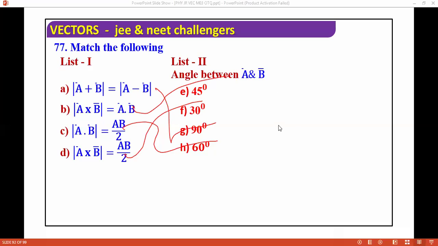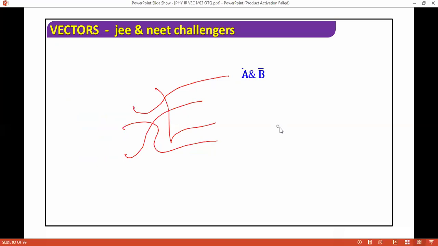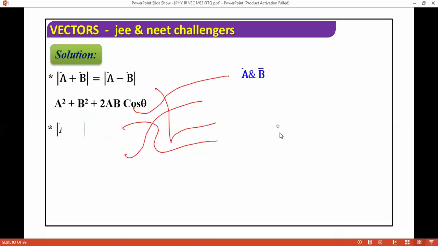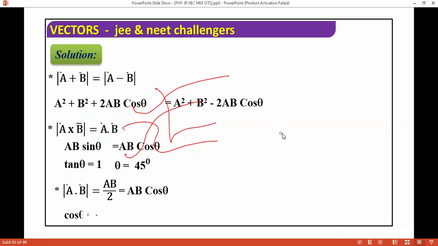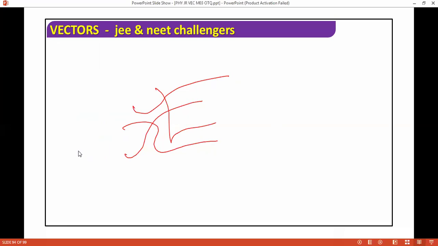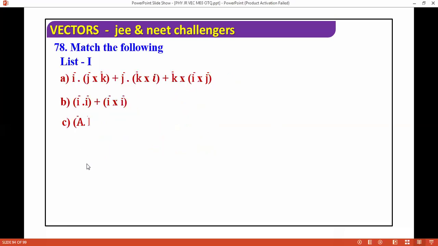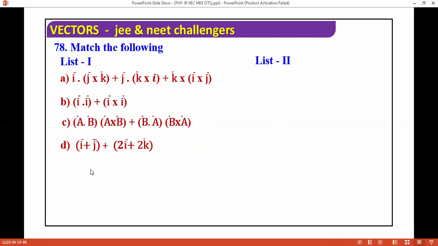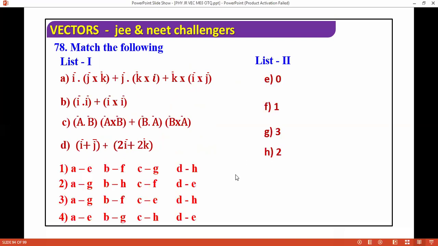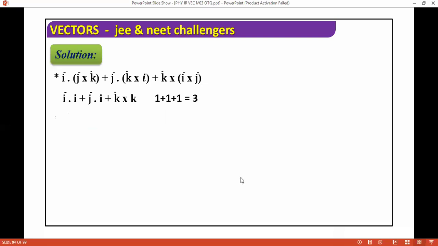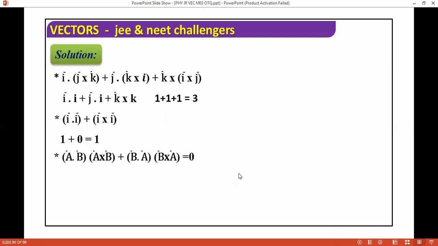So what answer will come? You can match the answers, and this will come like this. We'll do this question now. The answer key will come next. These are the basics of vectors, you can solve it by yourselves. Once you solve, you will get the values like this. So the answer will come 3.